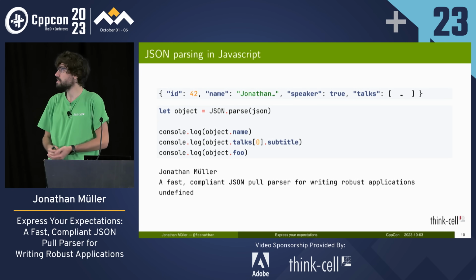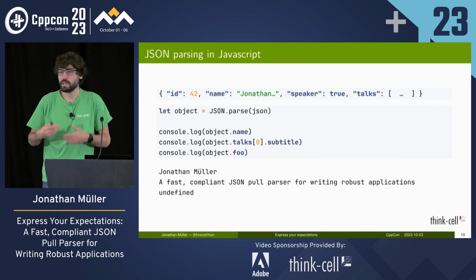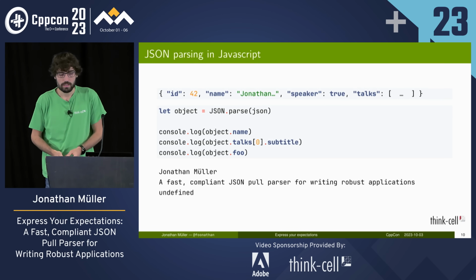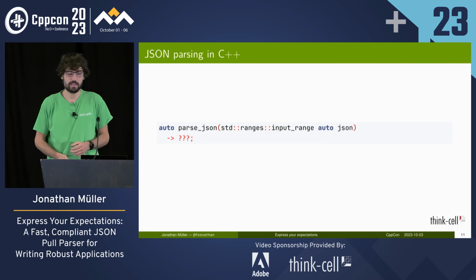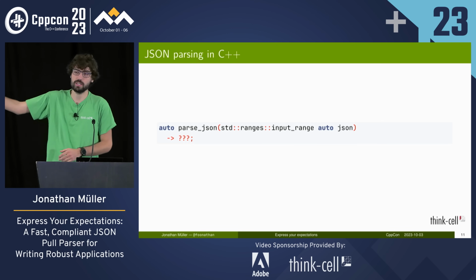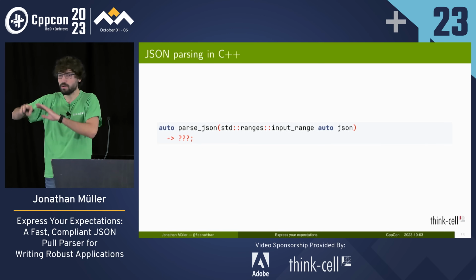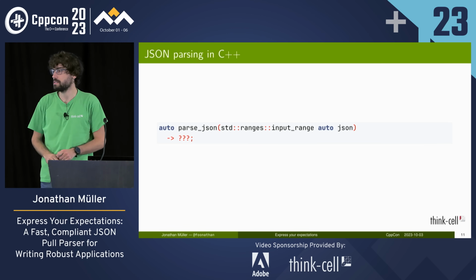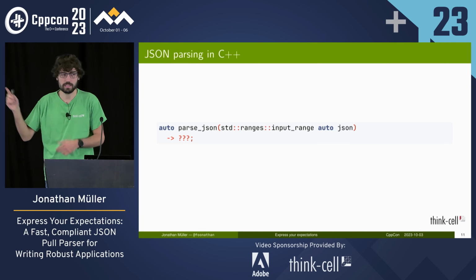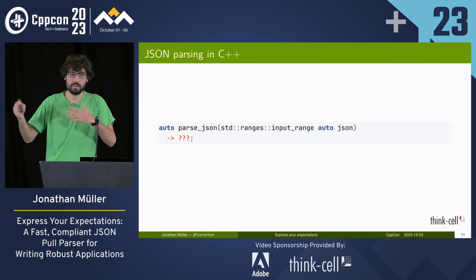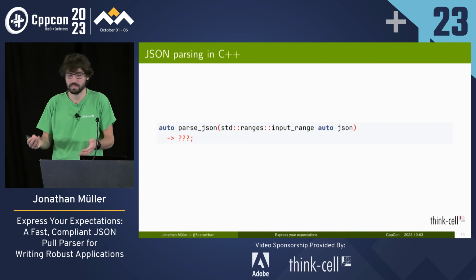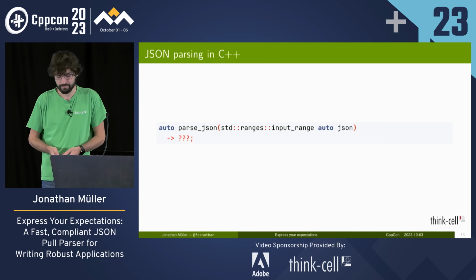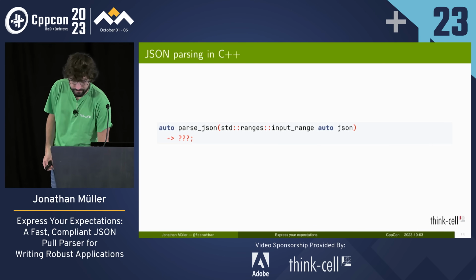And that is very convenient and also impossible to do in C++, right? We cannot create an object at runtime. We cannot create a struct from string data at runtime. So all the complexity in the actual parsing in C++ is in the return type of the parse JSON function. We take the string. We know how to skip over the JSON in there. That's not the hard part. All the complexity is what do we return as the result. This is where all the design decisions are. This is where the libraries actually differ. Sure, some of them use more SIMD than others and so on, but in a nutshell, the parsing itself is not the problem. It's the interface. So let's look at the interface.